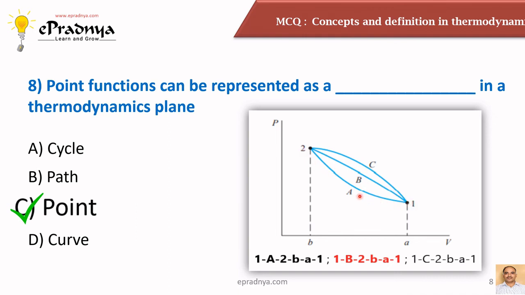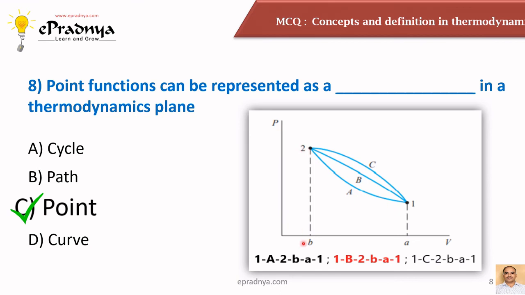It can follow path A, path B, or path C. Accordingly, the curve bounded will be 1A2B A1, or 1B2B A1, or 1C2B A1. If you see the area bounded by each of these curves, either this one or this one or this one, they are different, but point 1 and point 2 are the same.